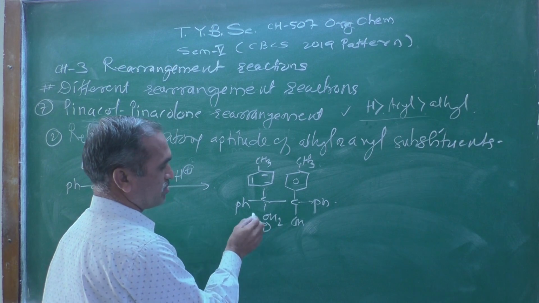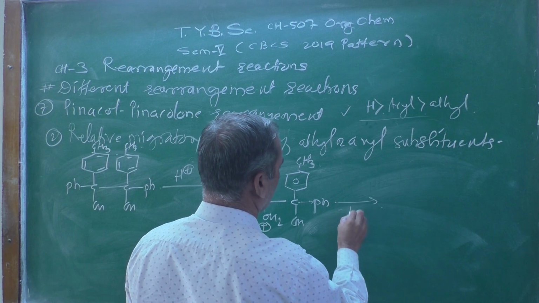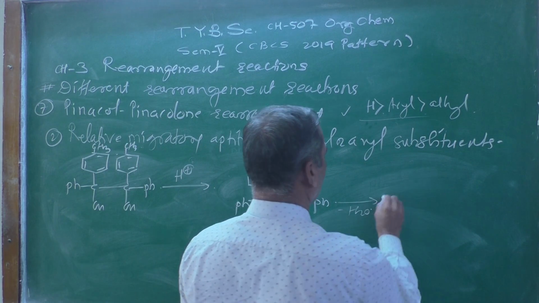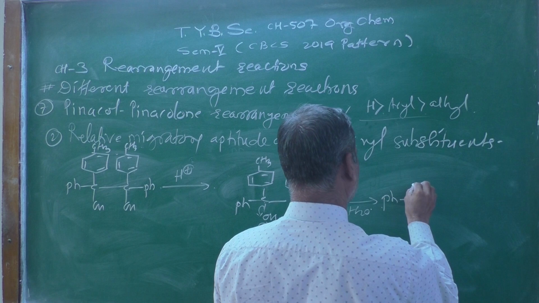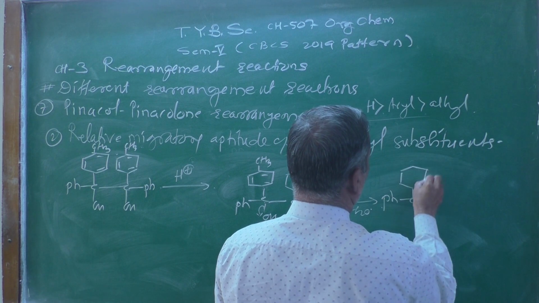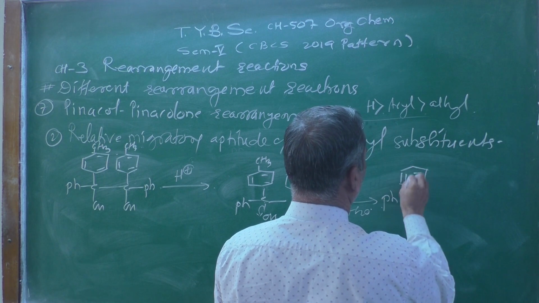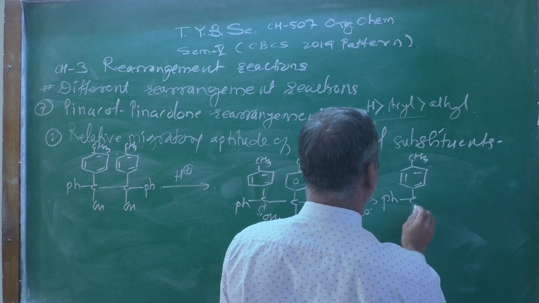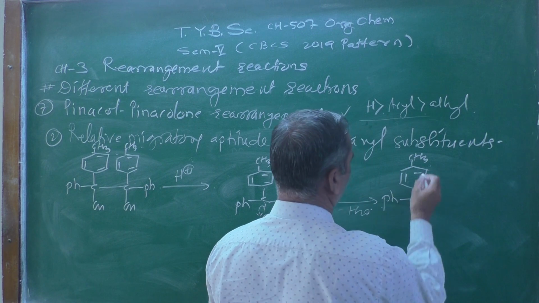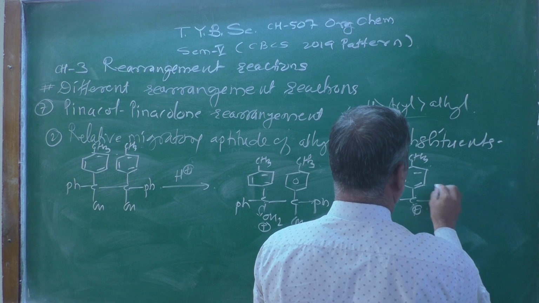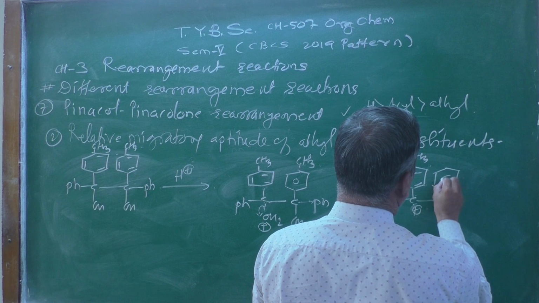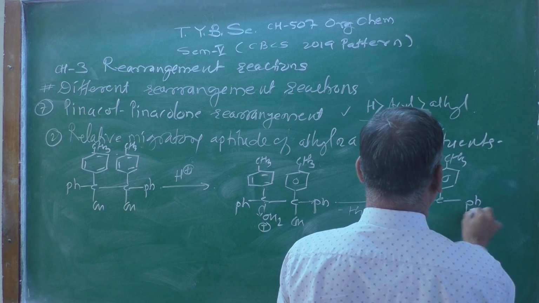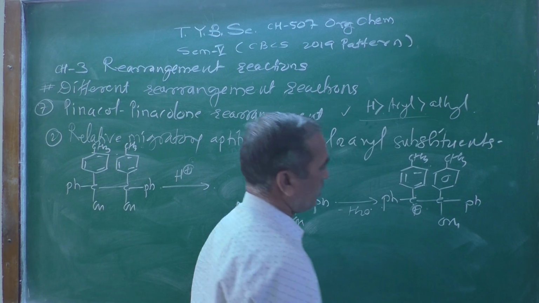Now once the oxonium ion is formed, there is a loss of water molecule very easily. Now here is a positive charge, and the carbocation is well stabilized due to the resonance effect that I have shown here.